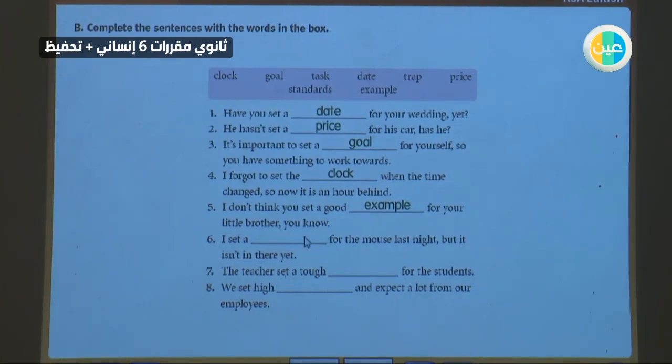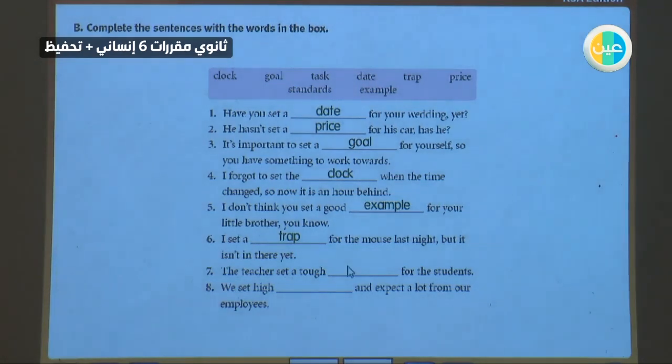Mouse, so for sure, trap. The teacher set a tough task for the student, yes, task. We set high standards and expect a lot from our employees. Standards. Employees mean our workers. Okay.